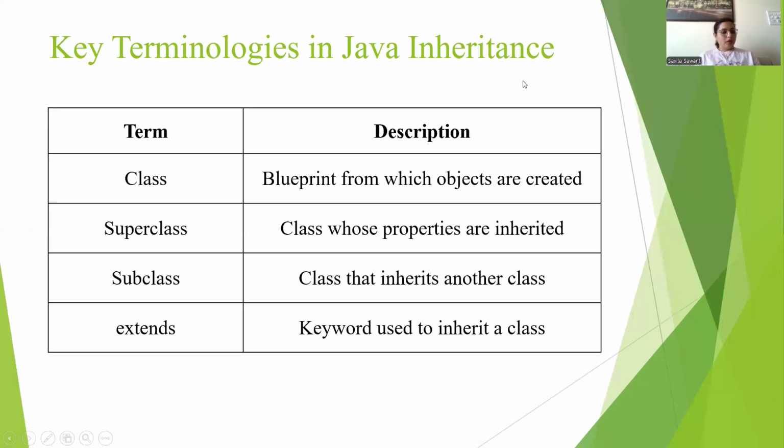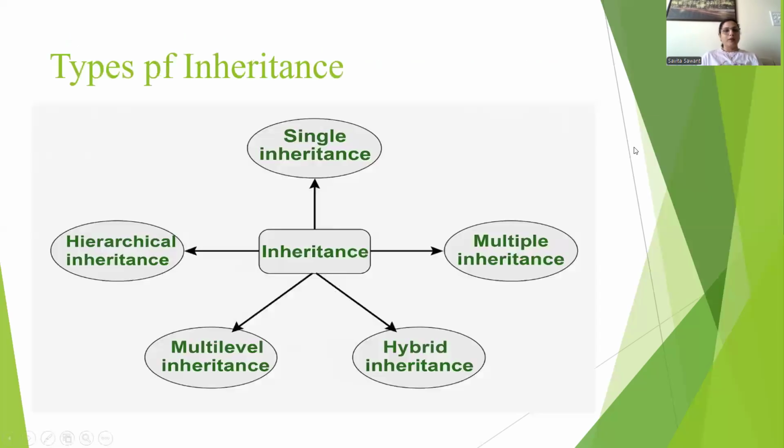So what are the main things that we have studied in Java inheritance? Class, superclass, subclass, and extends. A class is a blueprint from which objects can be created. A superclass is the class whose properties are inherited into another class, and a subclass is a class that inherits the properties of the parent class. Extends is a keyword that we have to use whenever we implement inheritance in the Java programming language.